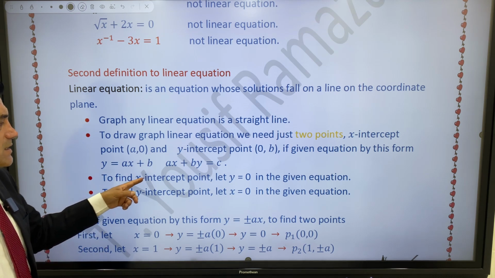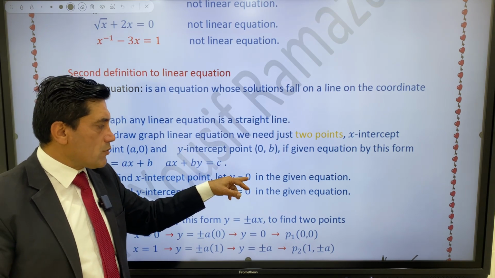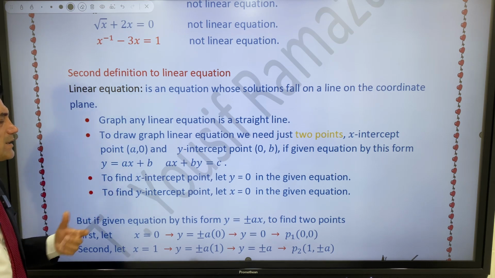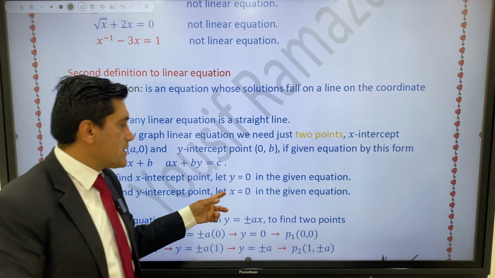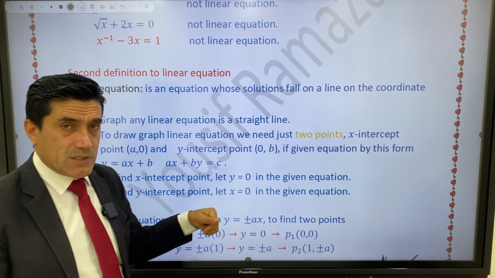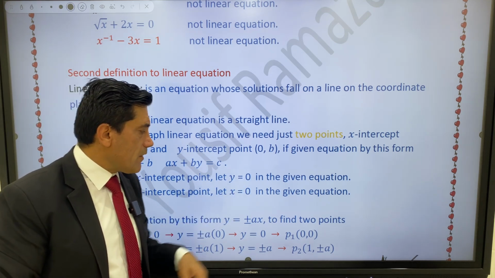To find the x-intercept point, let y equal to 0 in the given equation. To find the y-intercept point, let x equal to 0. To find y, let x equal to 0. To find x, let y equal to 0 in the given equation.